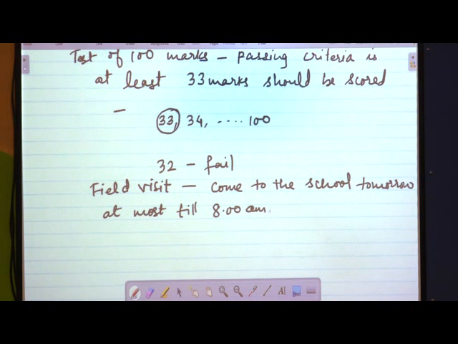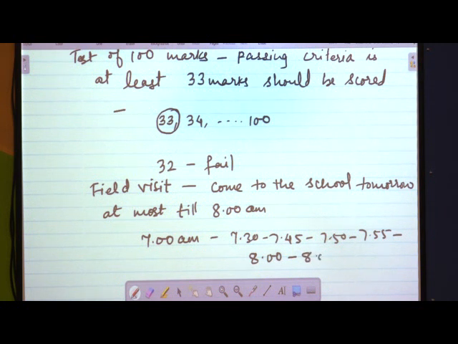What is the meaning of this? If you come at 7 o'clock, the teacher has no problem at all. If you come at 7:30, no problem. 7:45, no problem. 7:50, no problem. 7:55, no problem. And 8 o'clock also no problem. But 8:01, 8:02 not allowed. Instead of saying 8:02, why go for 8:02? 8:01 is not allowed. Are you understanding?